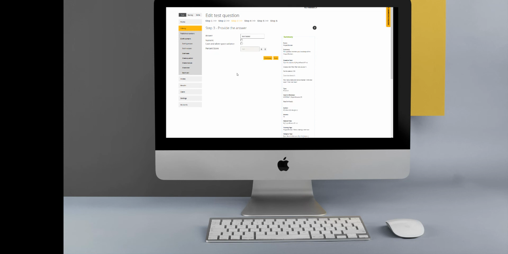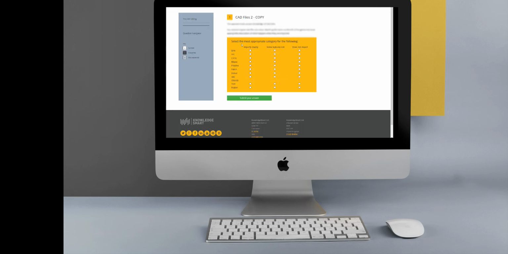Similarly, if the answer is text-based, we have the option to apply this case and white space variance in this question type, which means that if users enter the answer in a specific case or perhaps add an additional white space, they will not be unnecessarily penalized for that.